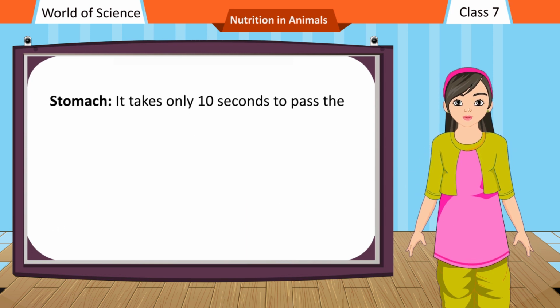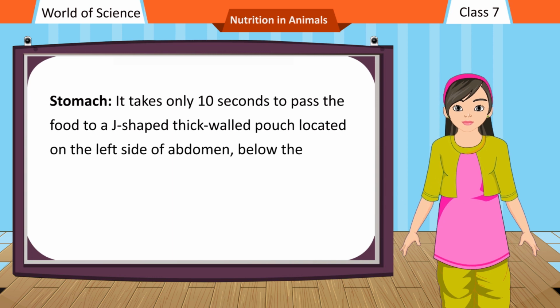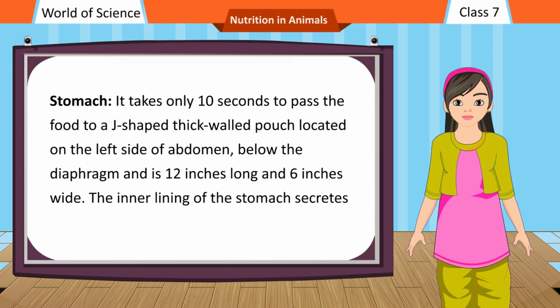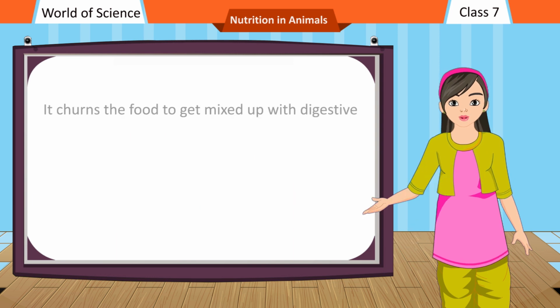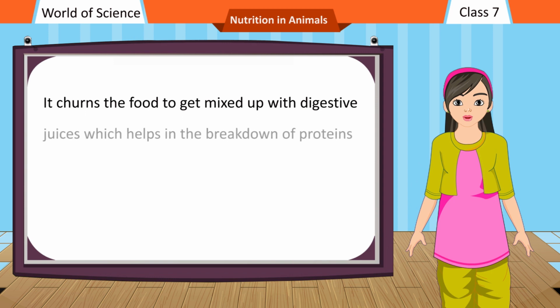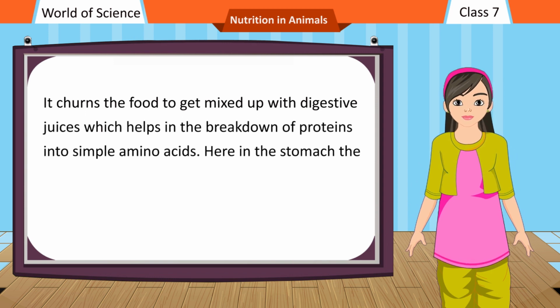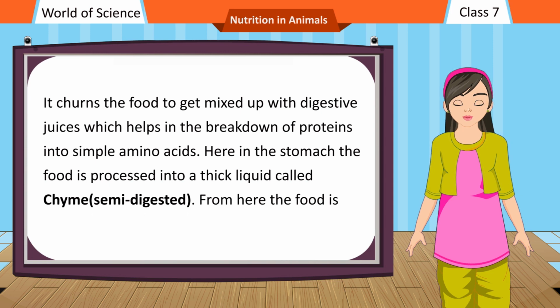Stomach. It takes only 10 seconds to pass the food to the stomach, a J-shaped thick-walled pouch located on the left side of the abdomen, below the diaphragm, and is 12 inches long and 6 inches wide. The inner lining of the stomach secretes hydrochloric acid and digestive juices. It churns the food to get it mixed up with digestive juices, which helps in the breakdown of proteins into simple amino acids. Here in the stomach, the food is processed into a thick liquid called chyme, semi-digested. From here, the food is sent into the small intestine.